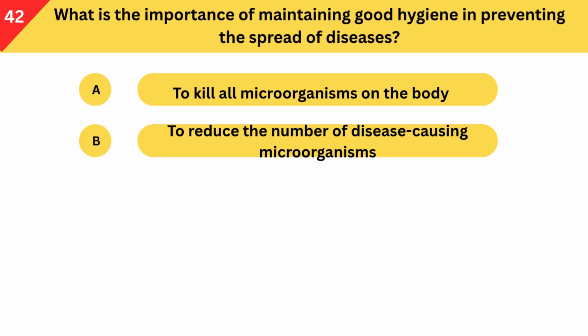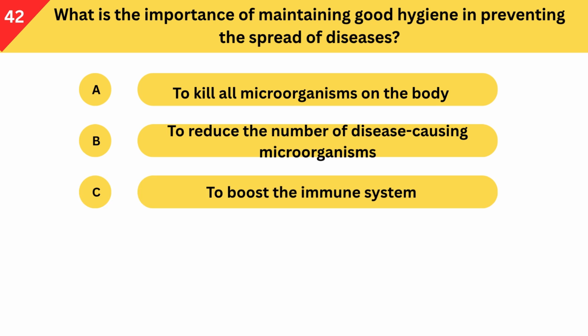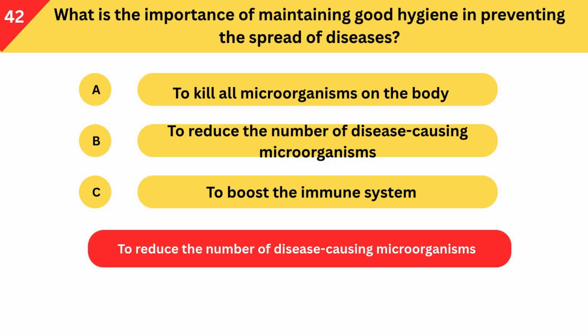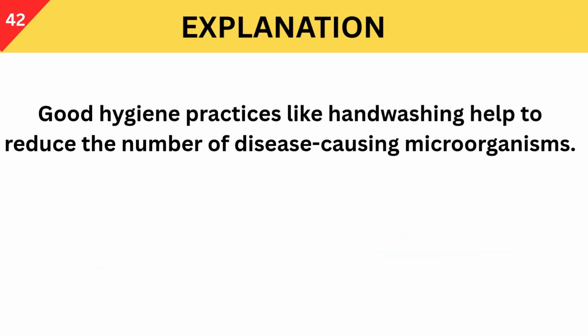What is the importance of maintaining good hygiene in preventing the spread of diseases? A. To kill all microorganisms on the body. B. To reduce the number of disease-causing microorganisms. C. To boost the immune system. Correct answer is to reduce the number of disease-causing microorganisms. Good hygiene practices like hand washing help to reduce the number of disease-causing microorganisms.